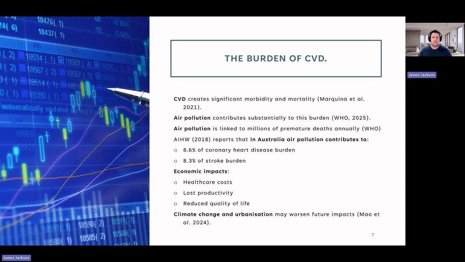Impacts such as these place additional healthcare pressures on our healthcare systems, and they're closely linked to increased hospital admissions, decreased workforce productivity, and persistent chronic illness. They also highlight the importance of preventative environmental interventions and strategies. As urban expansion, traffic density, climate change, and bushfire frequency continue to escalate, the cardiovascular burden relating to air pollution is likely to become a more significant public health issue in the future.